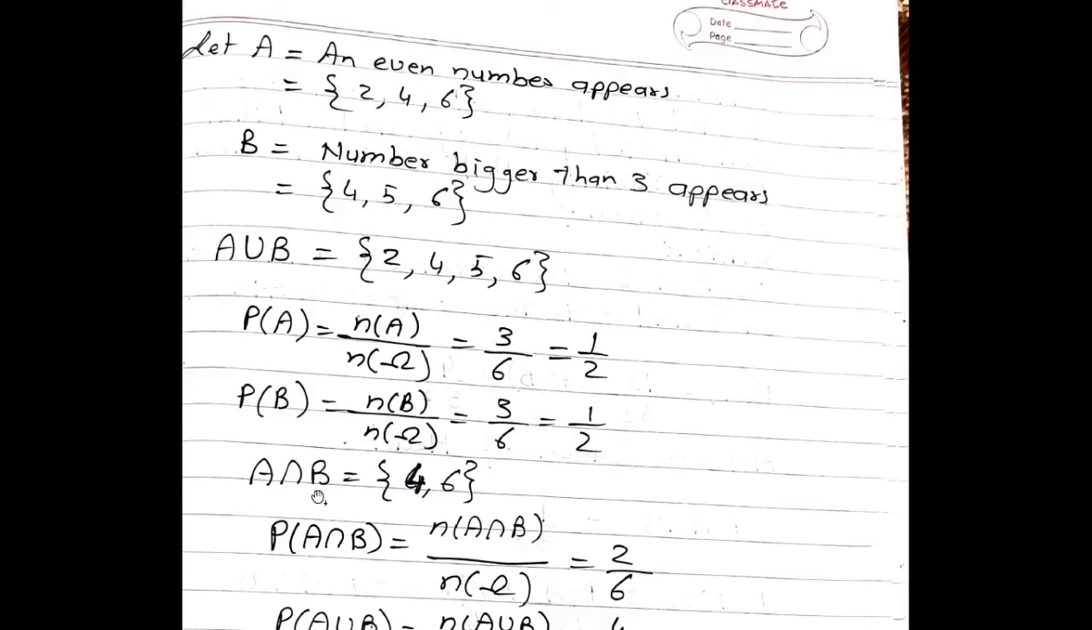Then see A intersection B event. The meaning of A intersection B is the common points of A and B. So 4 and 6 are common points in A and B, so we can list them in A intersection B. So probability of A intersection B is equal to n of A intersection B upon n of omega, which is nothing but 2 by 6, because there are 2 sample points in A intersection B.